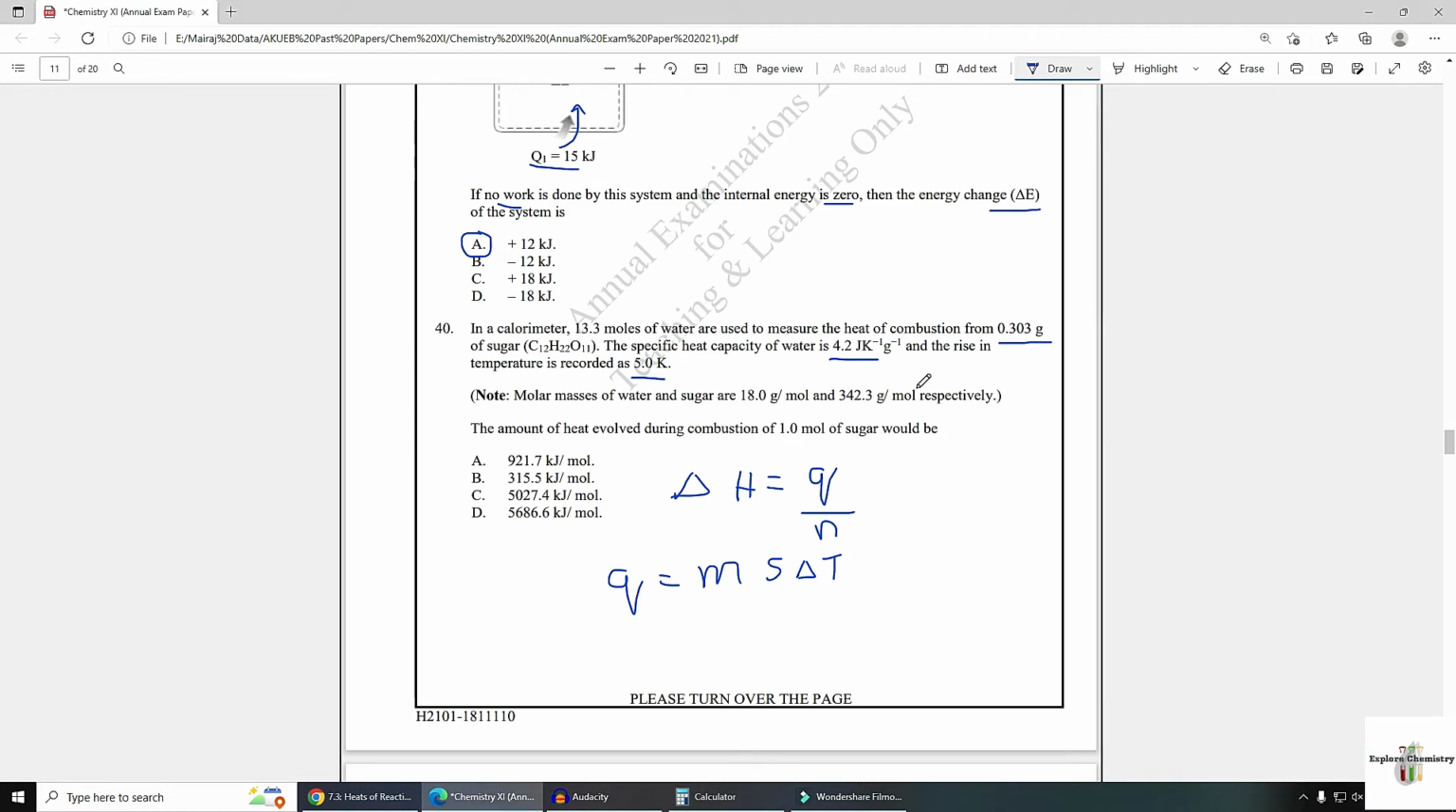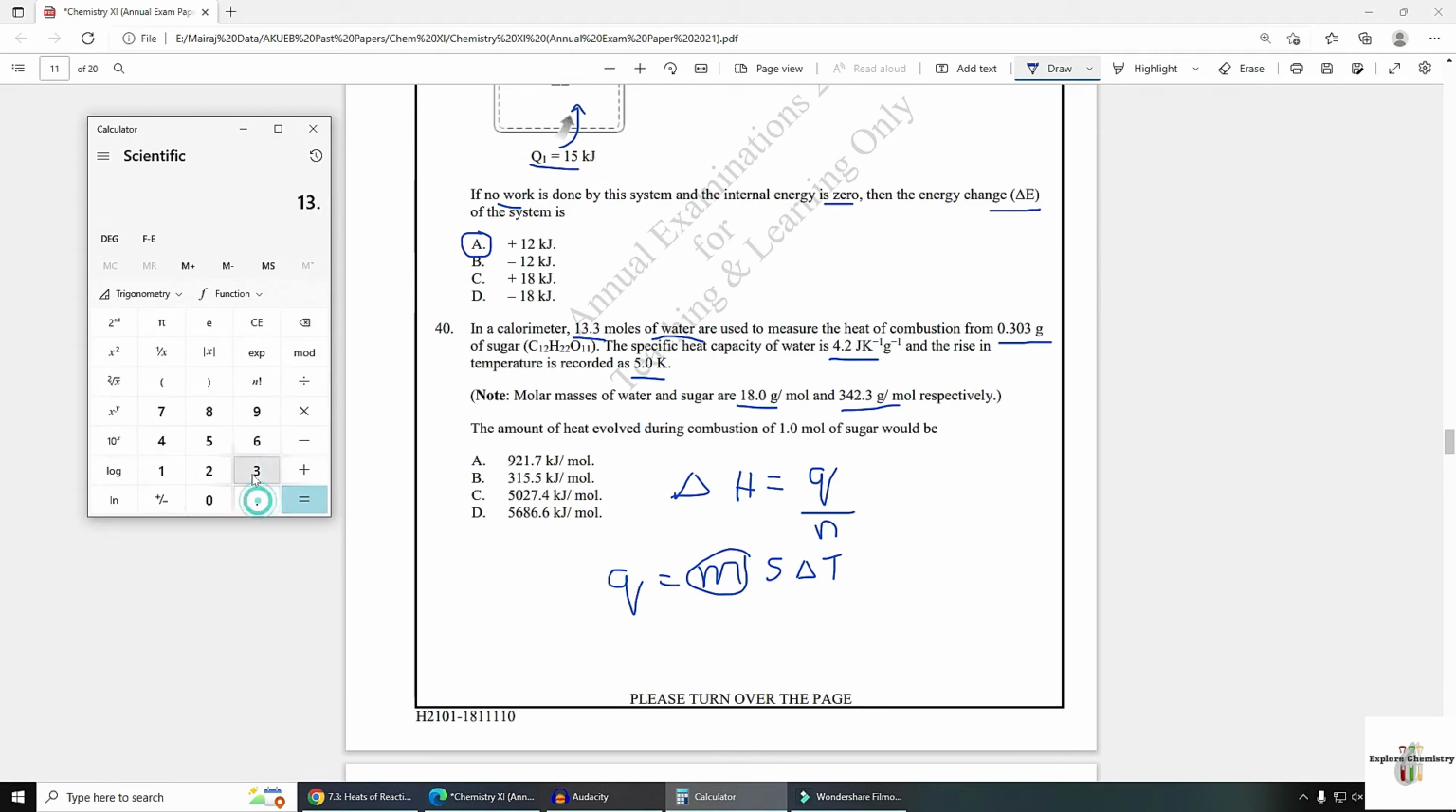Here I made a mistake in calculation of formula. Here mass of water is needed, because sugar is dissolved in water. Water is used to measure the heat of combustion. So actually mass of water is representing the overall mass. So here from 13.3 moles we need to calculate mass of water. Therefore molar masses of both are given. So here mass you need to calculate: 13.3 multiply by molar mass of water, moles multiply by molar mass, you will get mass of water. So this mass you need to use in this formula.